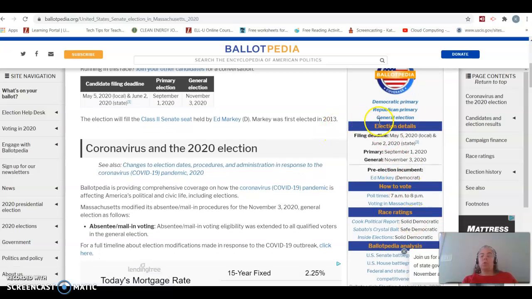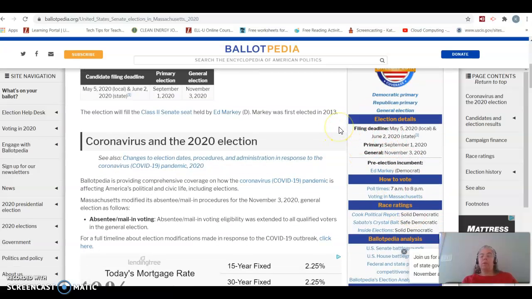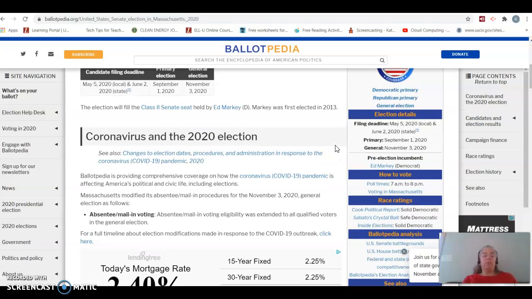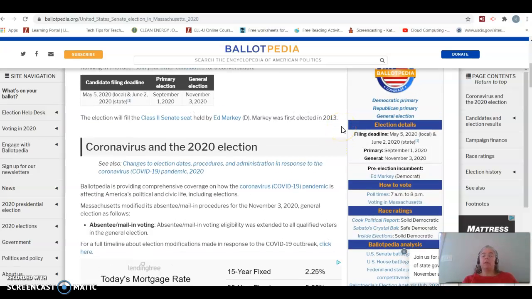So, you can see there's also a whole bunch of information over here about, we already had the primary where we picked who was going to be on the ballot and when the polling times are, 7 a.m. in the morning to 8 p.m. at night. But you should also know that in this year you can vote either in advance by mail or you can vote early, which are ways to avoid crowds because some people are concerned about the coronavirus.